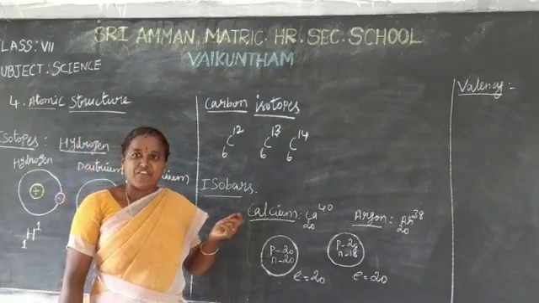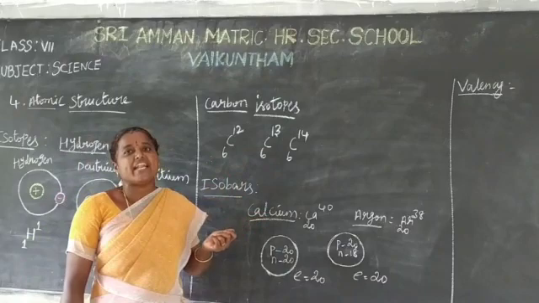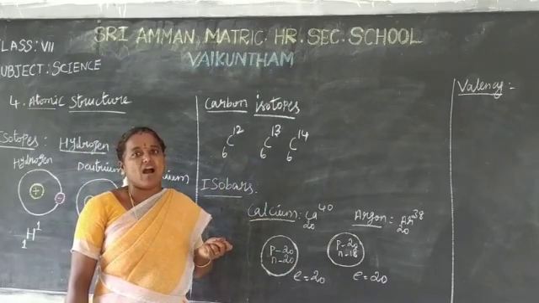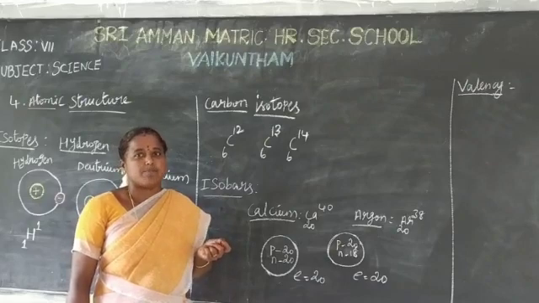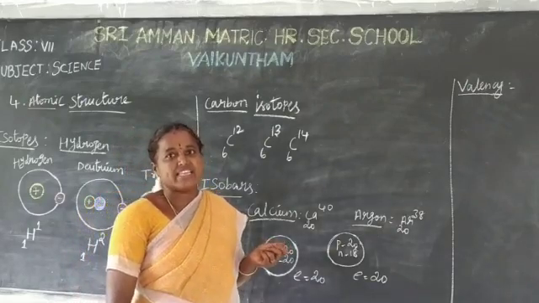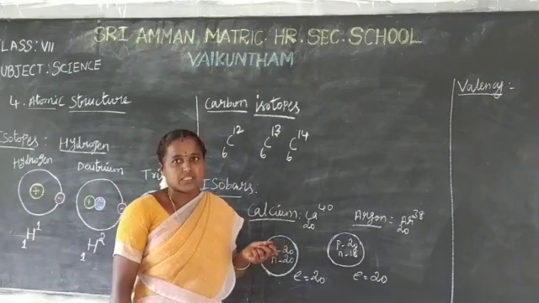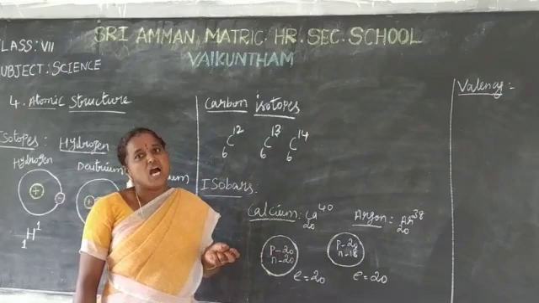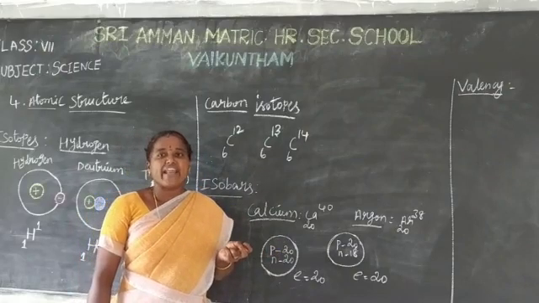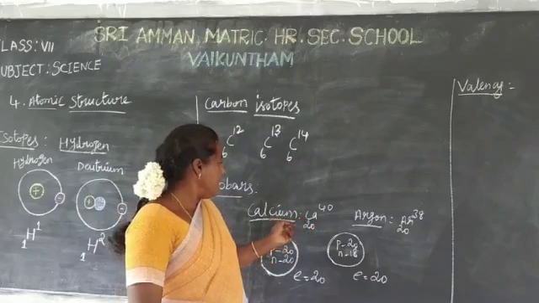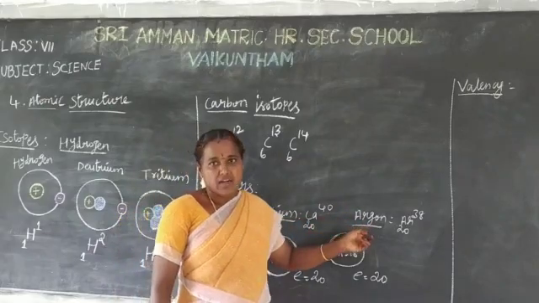Okay, next one, isobars. Atoms of different elements with different atomic numbers which have the same mass number are known as isobars. For example, calcium and argon.